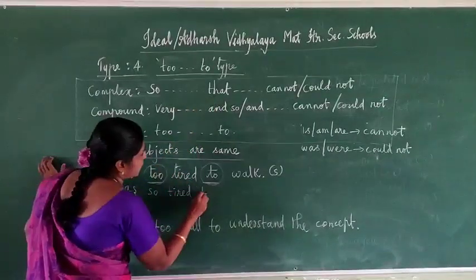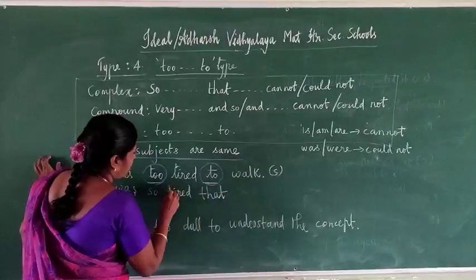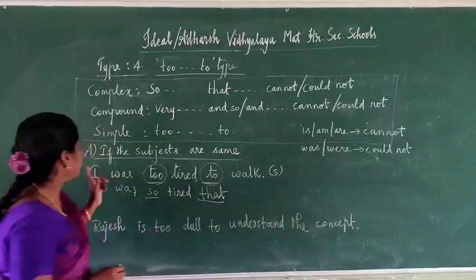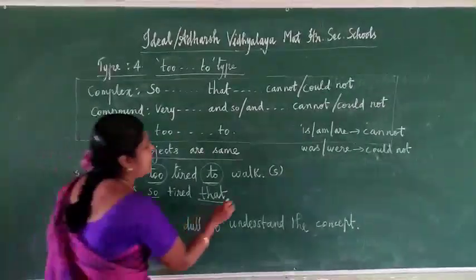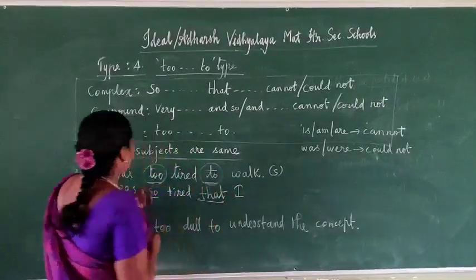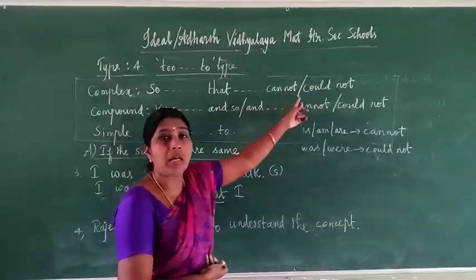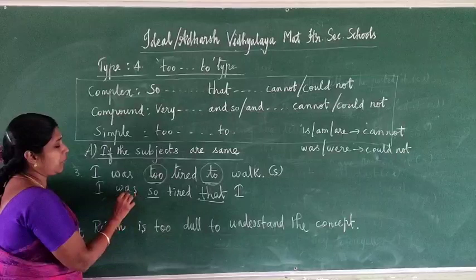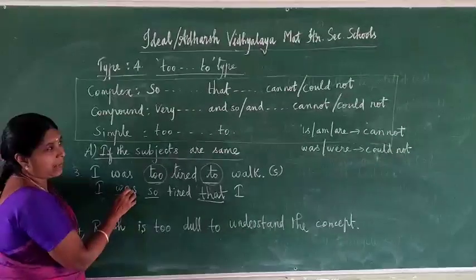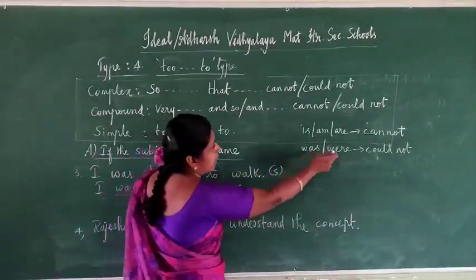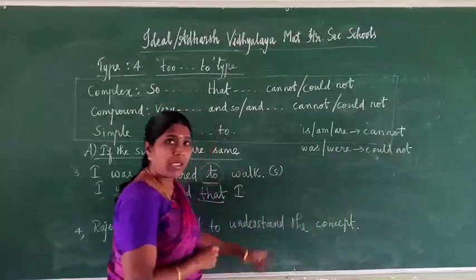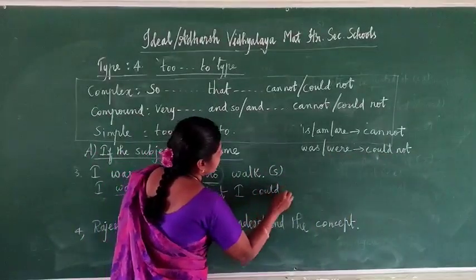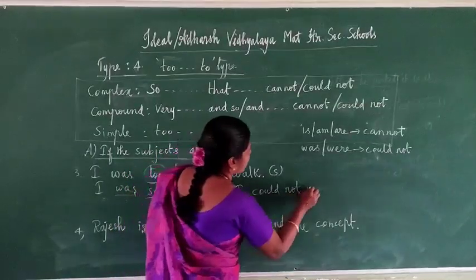Afterwards write down that. I was so tired that. Next write down subject. Here what is subject here? I. So write down again I. Then we have to write with cannot or could not. So for that see the tense form after the subject. This is verb was. What tense? Past form. Past was or were means we have to use could not. So write down could not. That I could not walk.